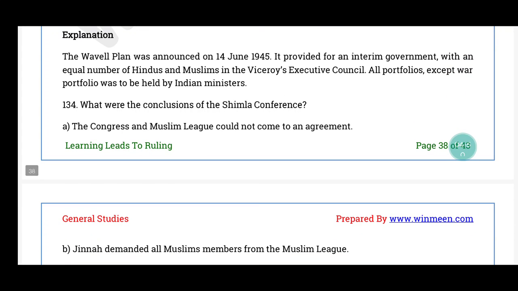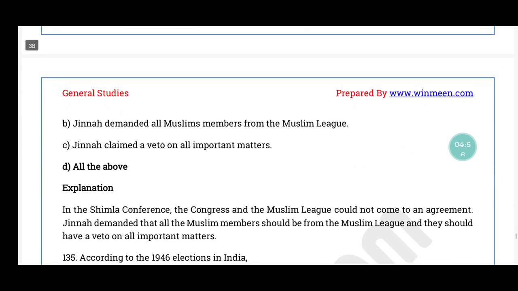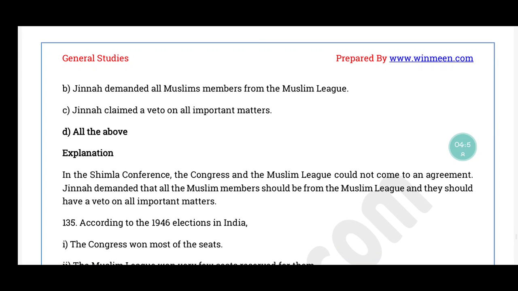Question number 134. What were the conclusions of the Shimla Conference? The correct answer is option D, all the above. ஷிம்லா கான்ஃபரன்ஸில் காங்கிரஸும் முஸ்லீம் லீகும் ஒரு அக்ரிமெண்ட்டுக்கு வர முடியலை. So Jinnah demanded that all Muslim members should be from the Muslim League and they should have a veto power on all important matters.